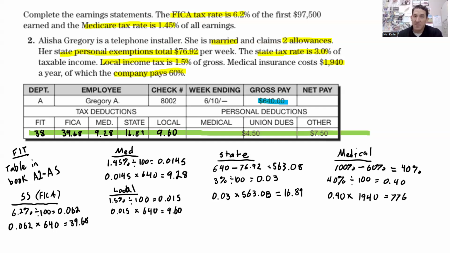But we're not done yet. This is a weekly paycheck. So if we read this carefully, it is a weekly paycheck. So the 776 is how much he pays for the whole year. So since it's weekly, I'm going to divide by 52 because there are 52 weeks in the year. So 776 divided by 52 comes out to 14.92.